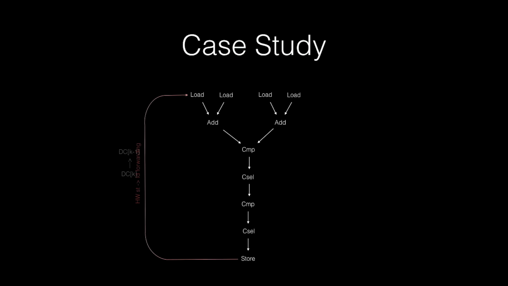So this is a pretty long critical path, and hardware store-to-load forwarding helps here because the store at the bottom does not have to fully drain into the caches in order to unblock the load on the top. On the other hand, it still needs to reach a certain execution stage to get into the store queue, and then the add would still have to wait for the latency of the load. So we could do something better in software, and we can short circuit this. We can basically take the stored value and propagate it to the uses of the load, which is the add in this case. So something like this.